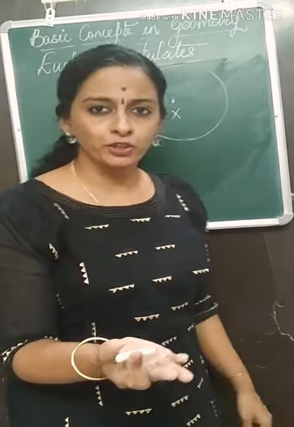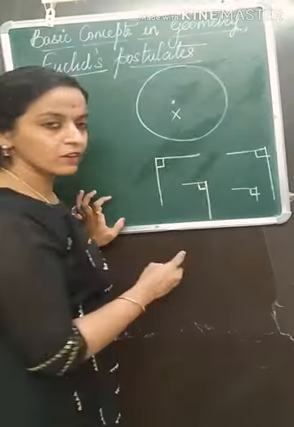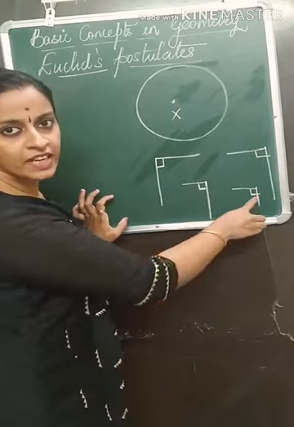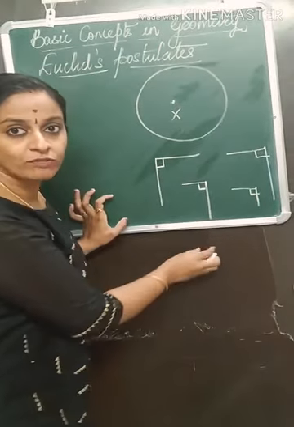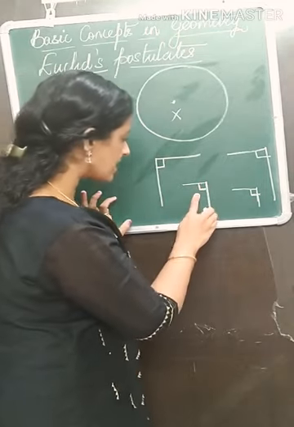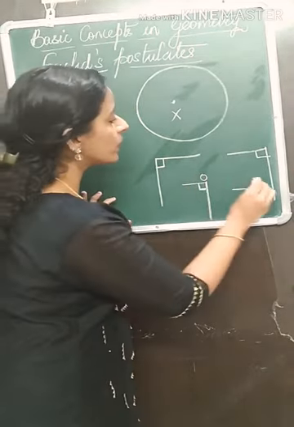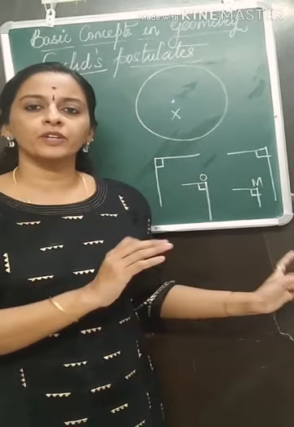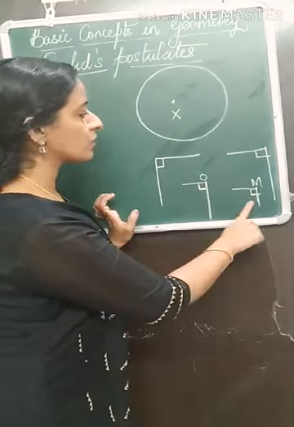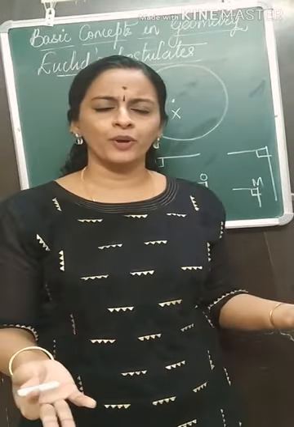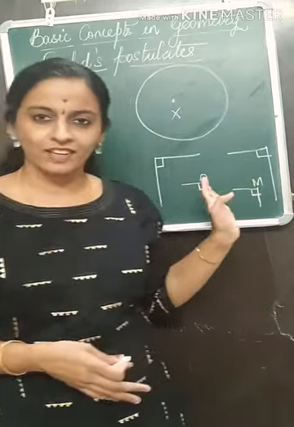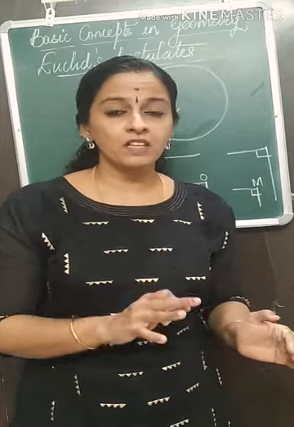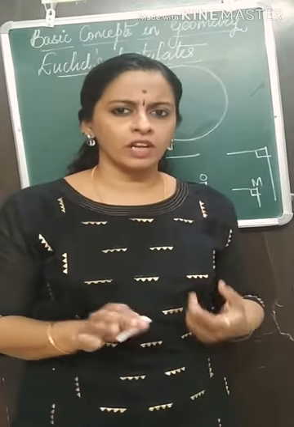Now we will go on to the fourth postulate. The fourth postulate is very easy. The perpendicular sign means 90 degrees. Here also you have the perpendicular sign. This also means 90 degrees. Don't look at the length of the rays. I will say that this angle O is congruent to this angle M. All right angles are congruent to each other. So this right angle is congruent to this right angle. These are all facts, you don't need me to explain all this. I am just putting one postulate after the other. So if somebody asks you to give any three postulates stated by Euclid, you have to give them.